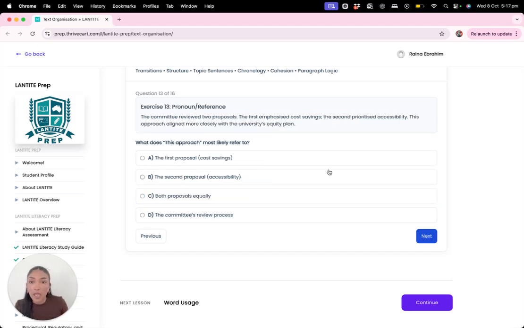Okay. Exercise 3, pronoun reference. What does this approach most likely refer to? So the committee reviewed 2 proposals. The first emphasized cost savings. The second prioritized accessibility. This approach aligned more closely with the university's equity plan. Okay. I'm going to go with the second proposal.